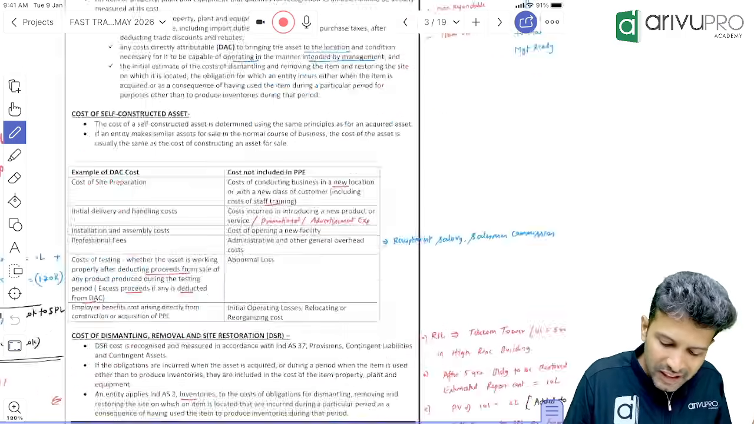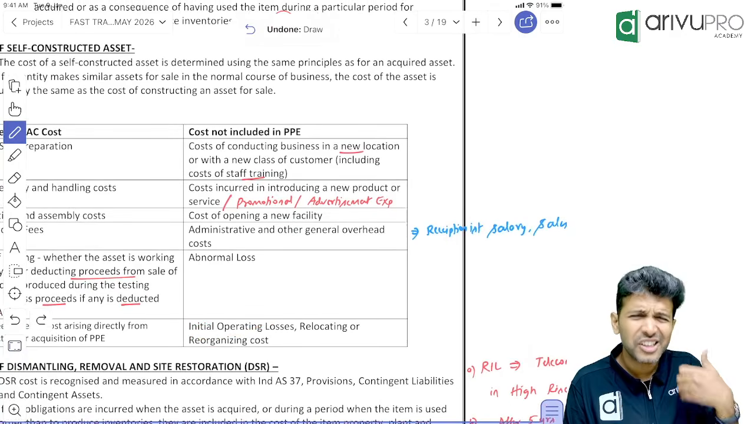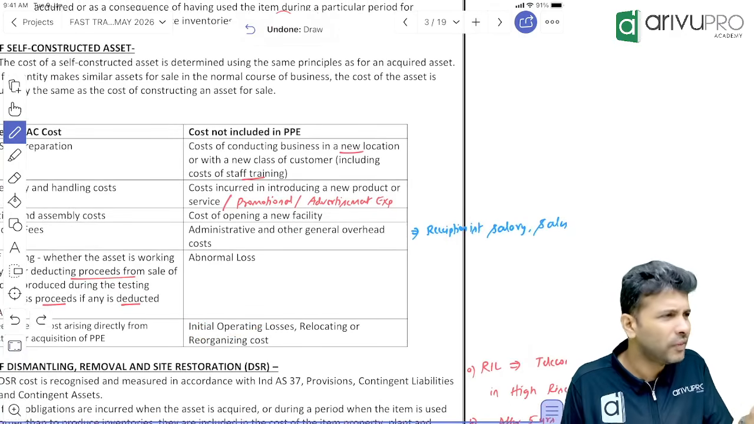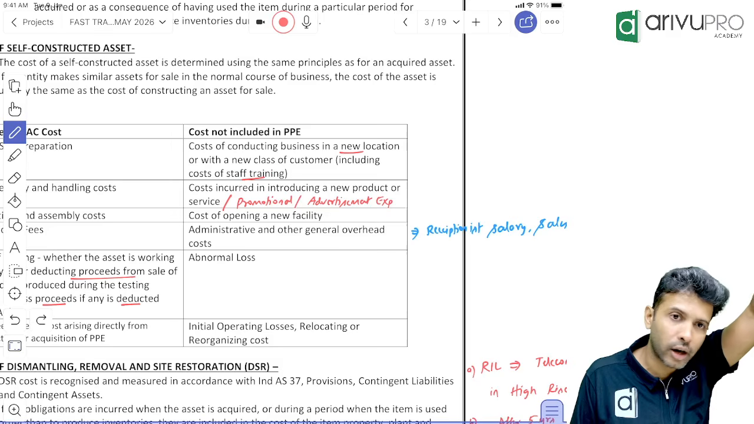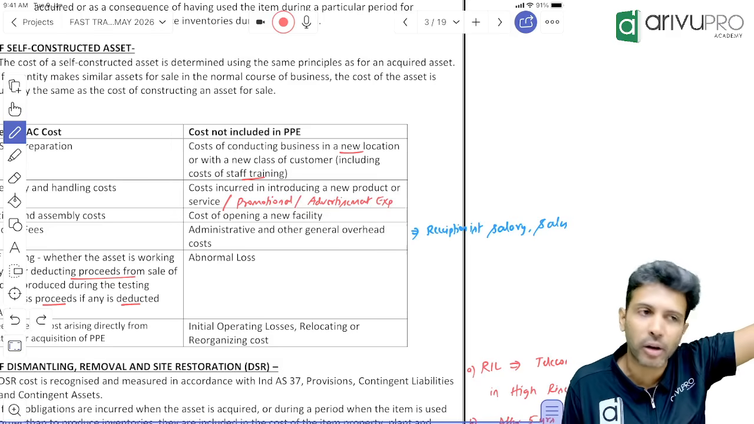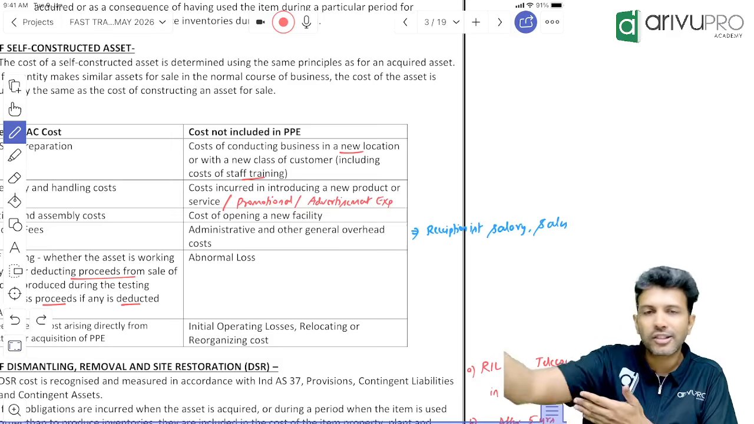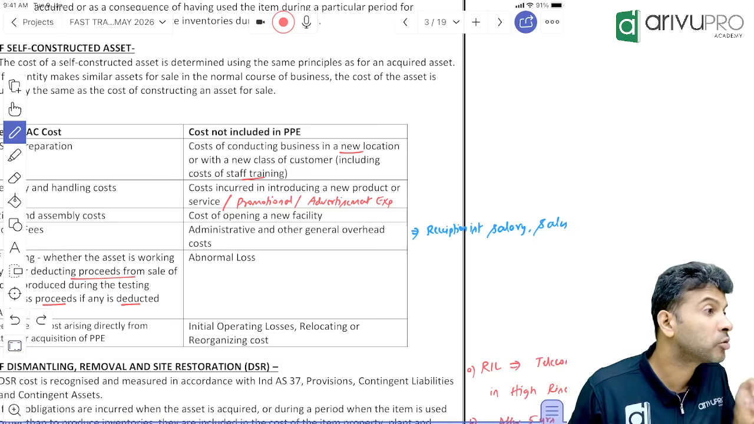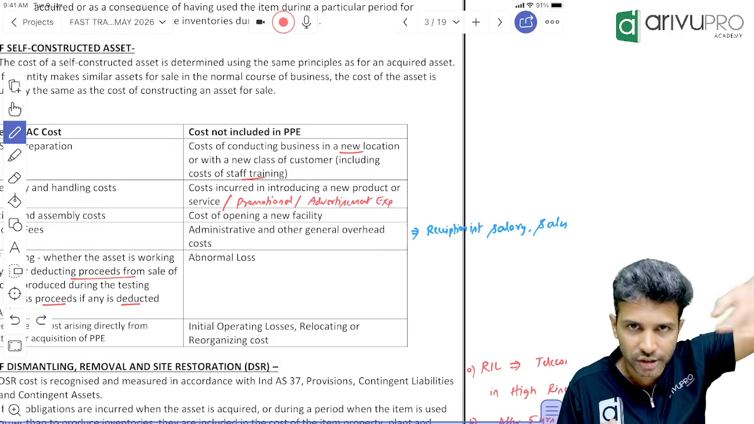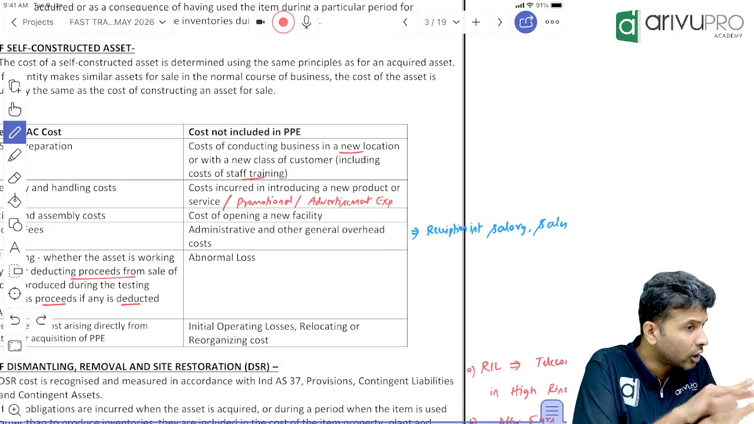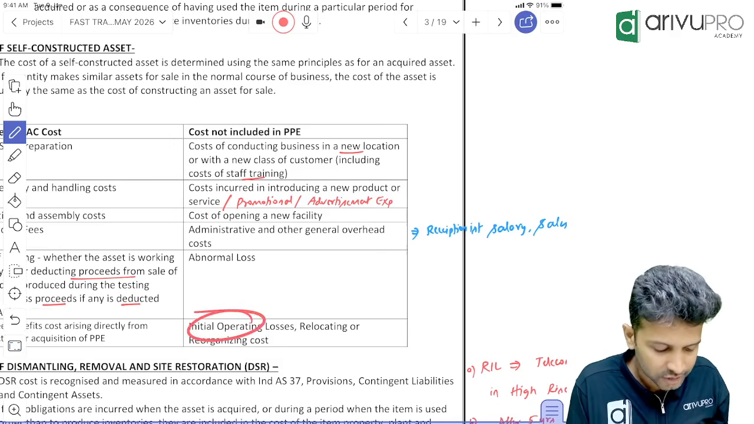That is what they mean by initial operating loss. When you start a business, obviously you will make a loss, because you will not get so many students, or you will not be able to sell so many products, no? So those losses, you cannot add to the cost of PP, because PP is already ready to use. Once the ready to use condition is reached, does capitalization continue or stop? Stops. That is the funda.